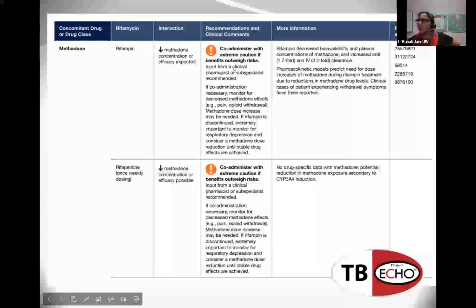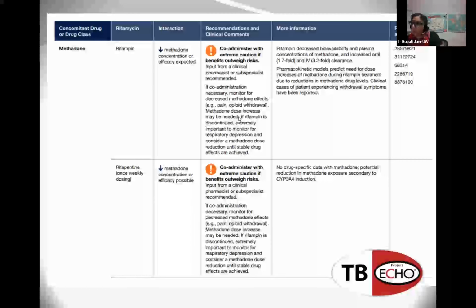Okay, and then this is what the Curry guide will say. It does have this orange arrow, or exclamation point. It tells you that a decrease in methadone concentrations or efficacy is expected. And if you do need to co-administer for this patient, it doesn't seem like we should stop the methadone maintenance that he's been on for 5 years. So they do say that a dose increase may be needed, and so that option is there as well.